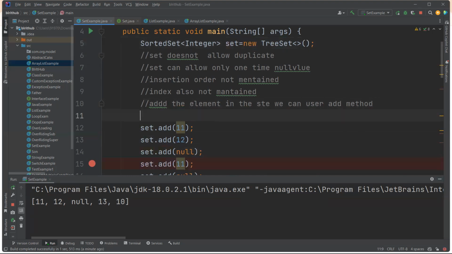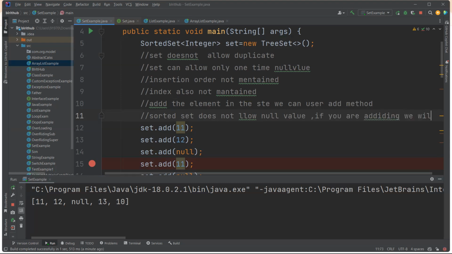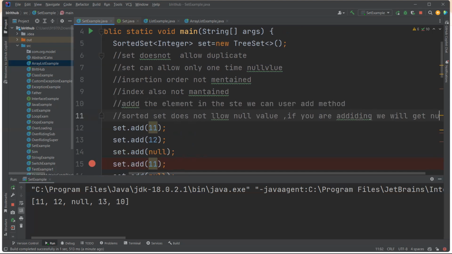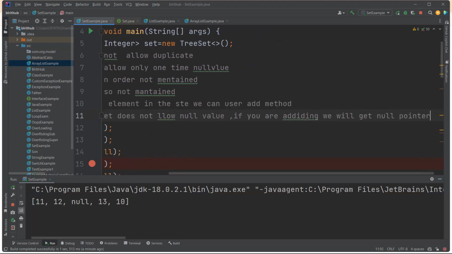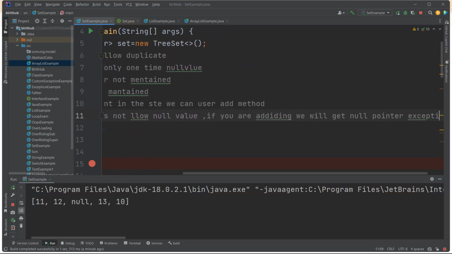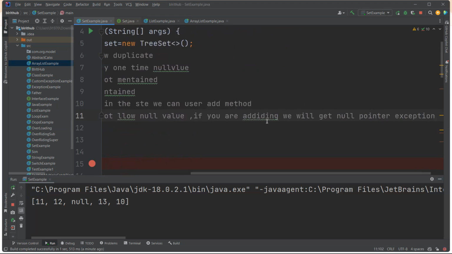SortedSet does not allow null value. If you are adding null, you will get a NullPointerException.